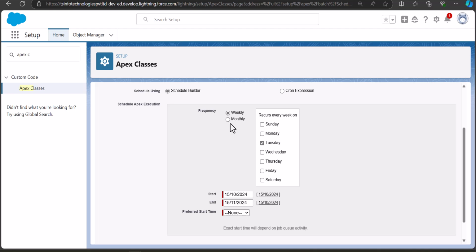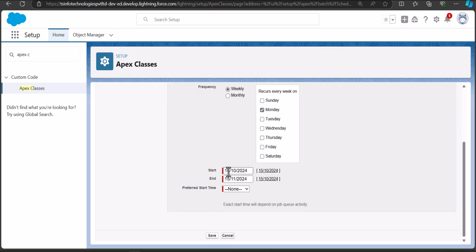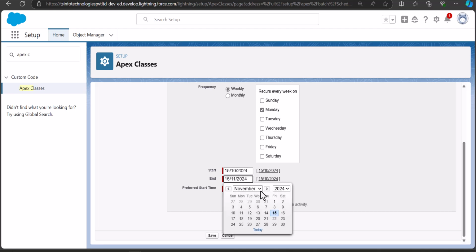So from the frequency, you can select whatever you want from the options, weekly and monthly. And according to my scenario, I have to send the weekly email. So I have selected the option weekly. And then you have to select on which day of the week your job will recur. So I have selected the day as Monday. And for the start date, I have selected today's date, that is 15th of October. And the end date I am selecting for the next month, that is 15th of November.